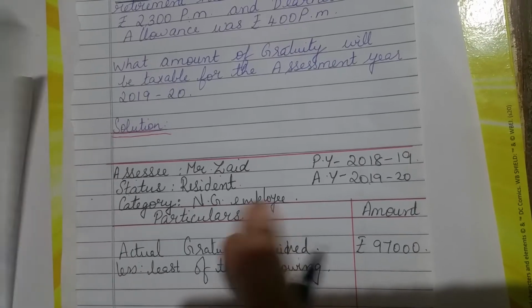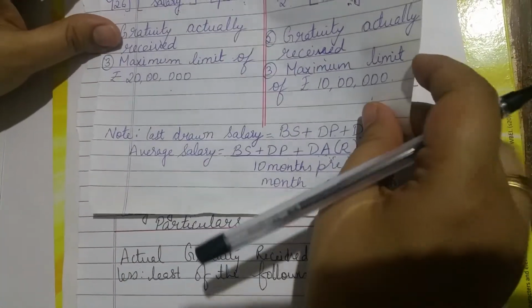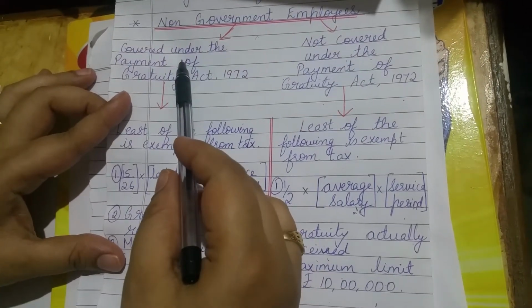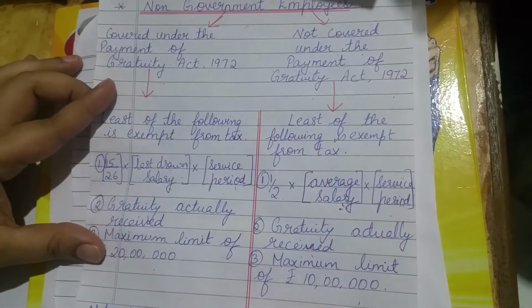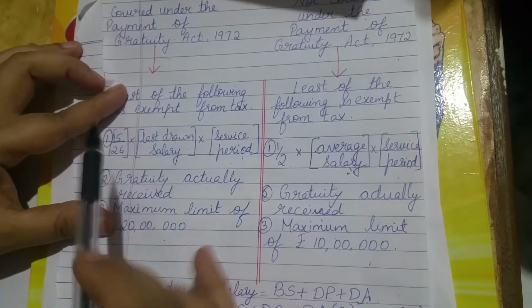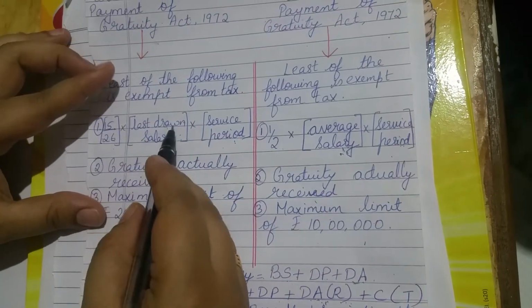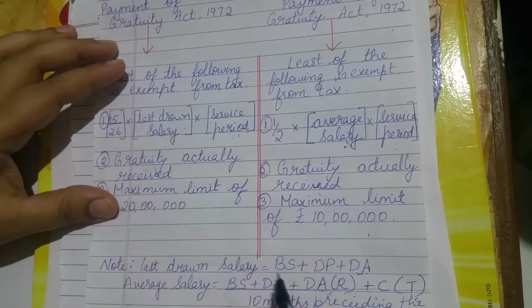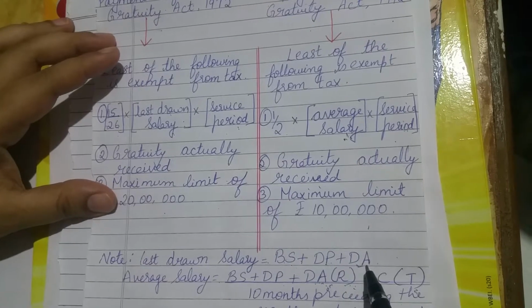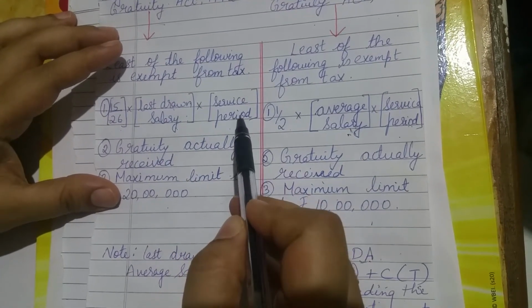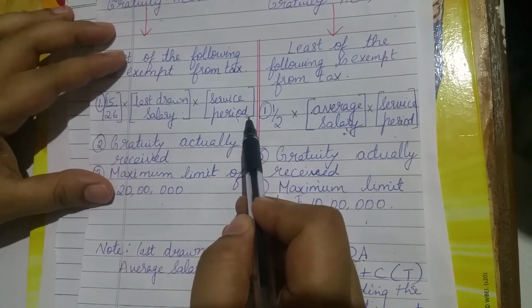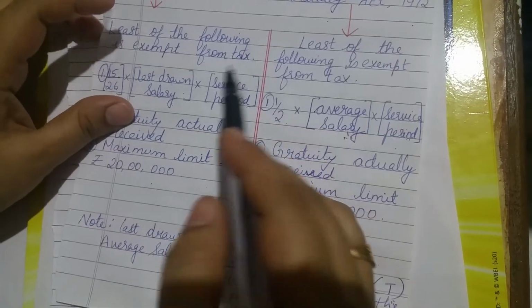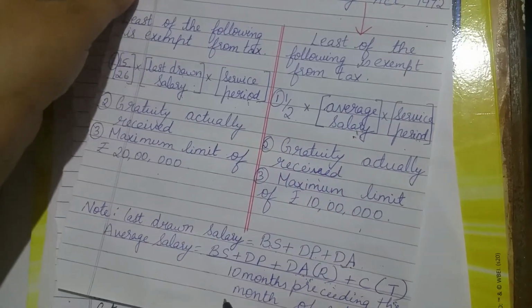For least of the following, again look into the format. He's covered under the Payment of Gratuity Act, he's a non-government employee, so we'll use this particular format. The first formula is 15 by 26 into last drawn salary into service period. Last drawn salary is basic salary plus dearness pay plus dearness allowance. For service period, if the fraction of a year is more than 6 months, we will round it off to the next year. If it is less than 6 months, we will ignore it. The same formula I will write in the solution.